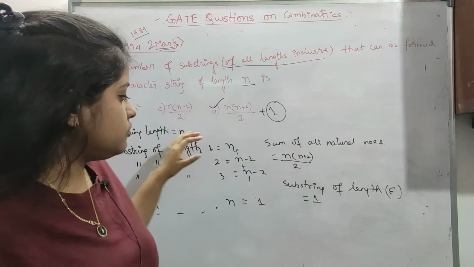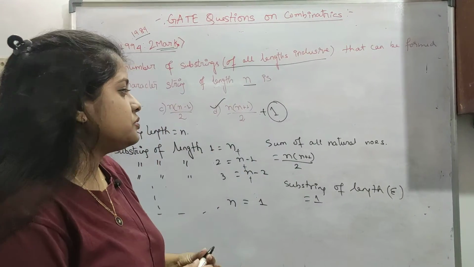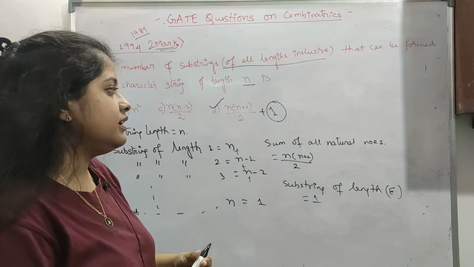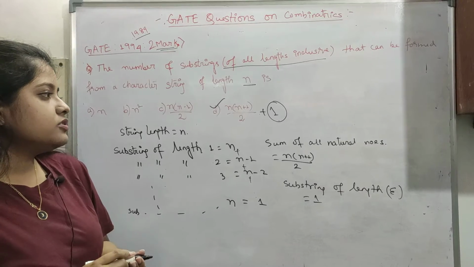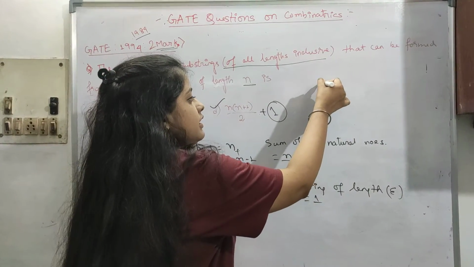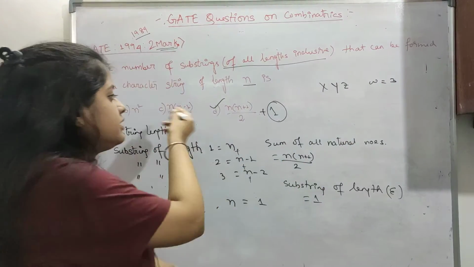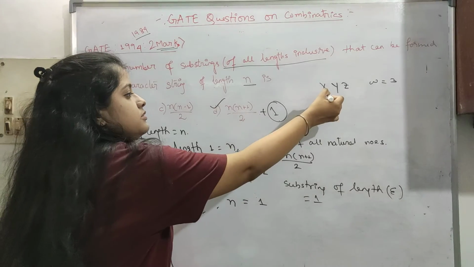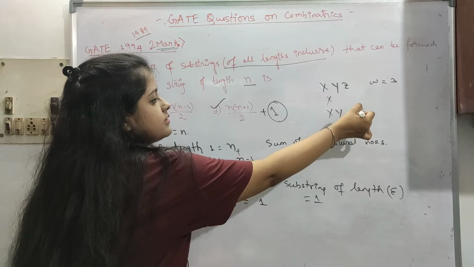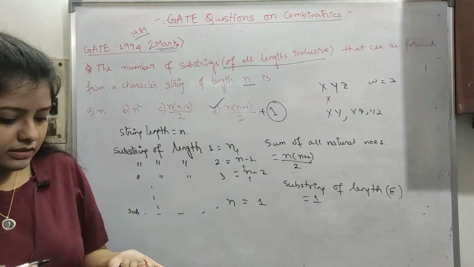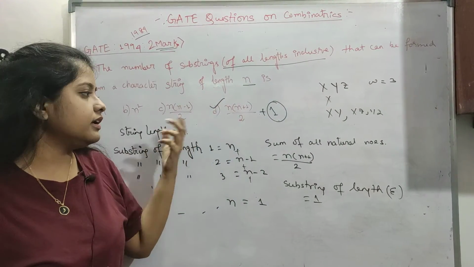If you don't want to do all this process, after practice this will be memorized in your brain. It happened to me and I guess it will happen to you. If you don't want to go into such depth, you can just take any string like x, y, z. Our string will be of length 3 and you can check the options. Substrings of length 1 are these, substrings of length 2 are xy, xz, then yz, like this.